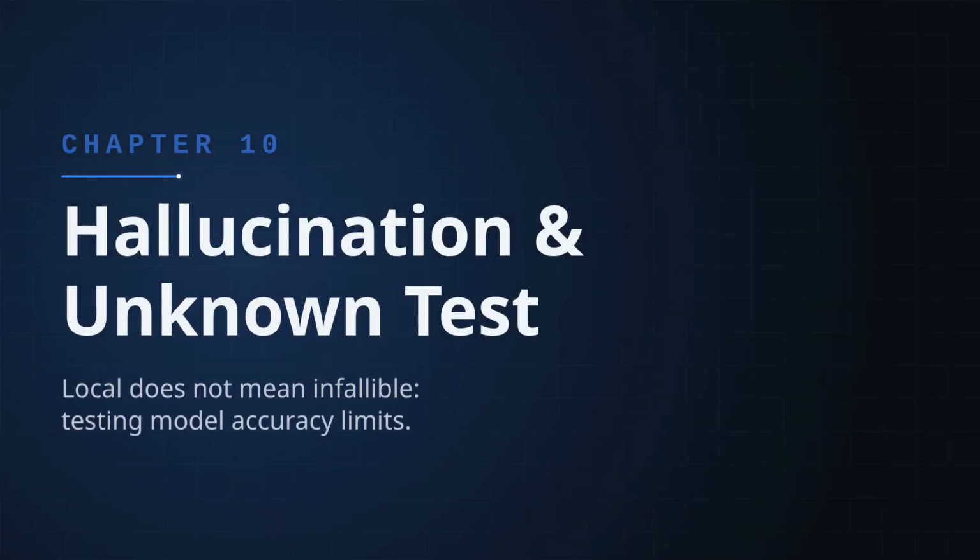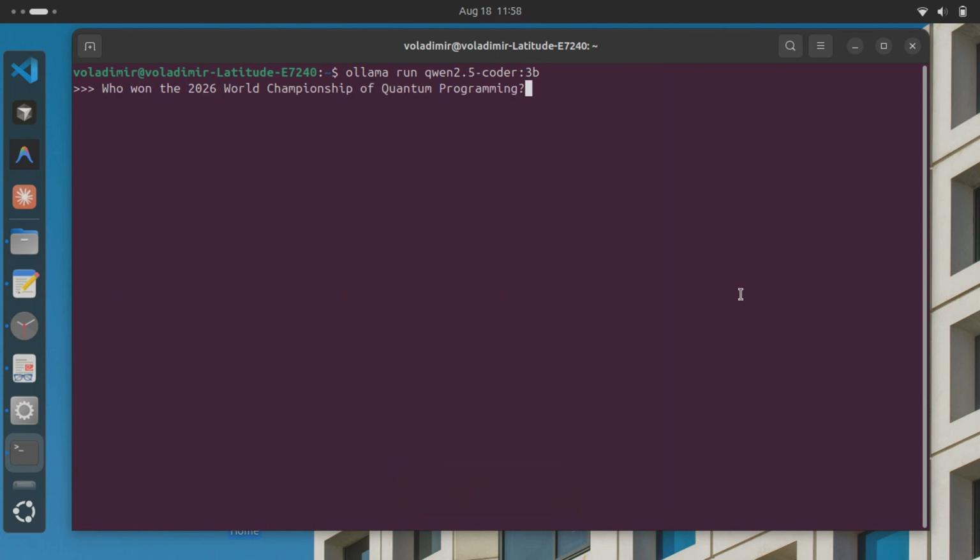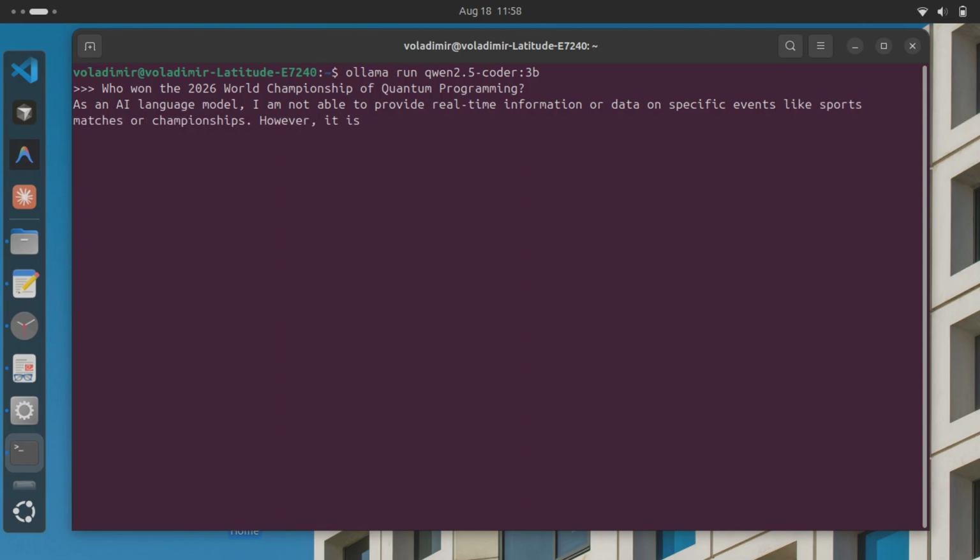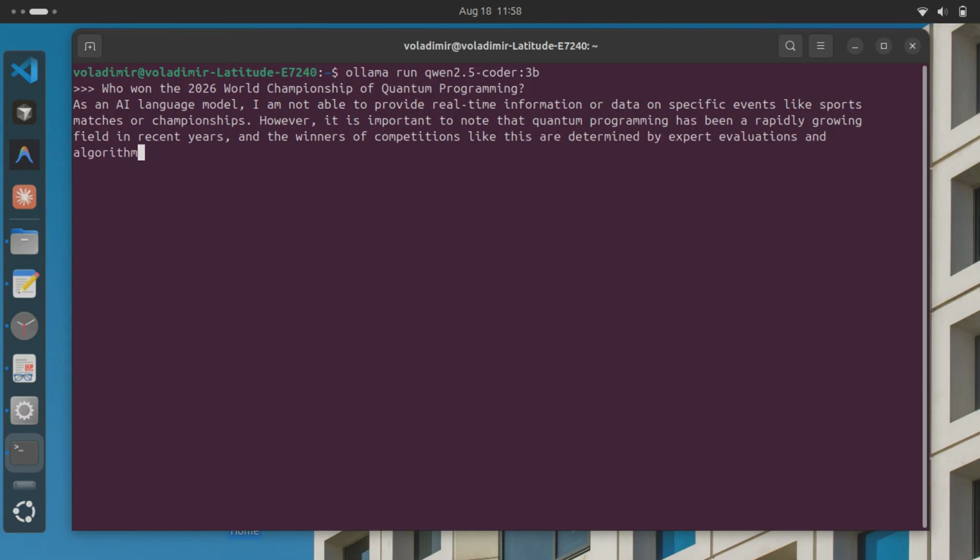Final test, and maybe the most important one of the entire list. What happens when you ask about something that was never even true to begin with? Here's the trap question, a fake championship that never actually existed anywhere. This is exactly where models tend to start making things up. And it's holding the line here firmly. No real time access, no way to verify, and it explicitly refuses to just invent a confident sounding answer. It's going further still with the caveat here, warning that anything uncertain or recent needs to be checked against an